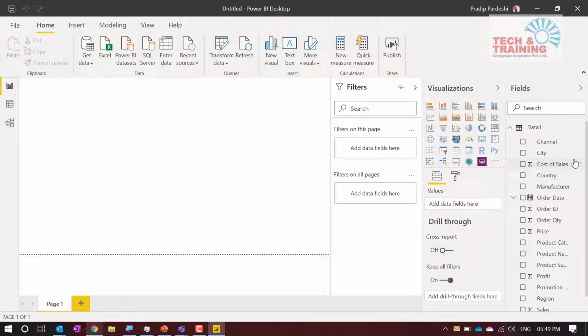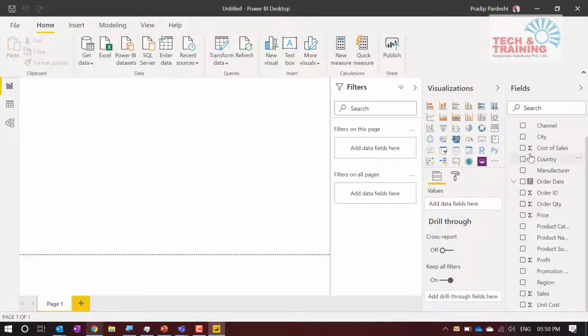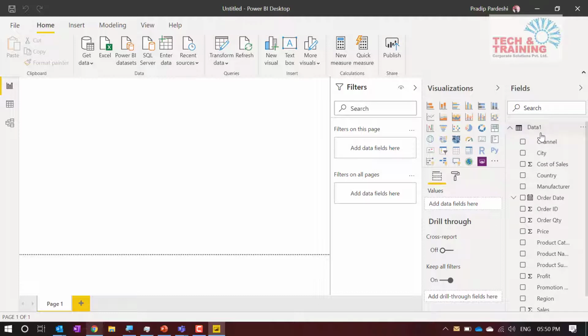Now, as I mentioned here, when I talk about this particular Power BI, I'm going to use it as a novice user. I do not know much about Power BI. First thing is I know something about this data. So let me learn by interacting with this data. How do I create some analysis?